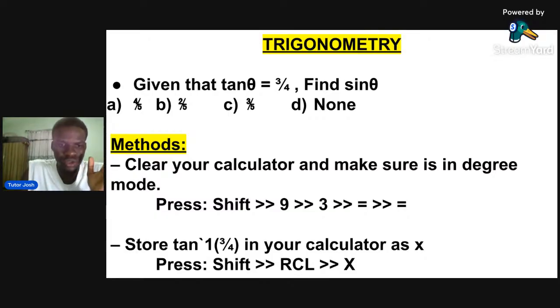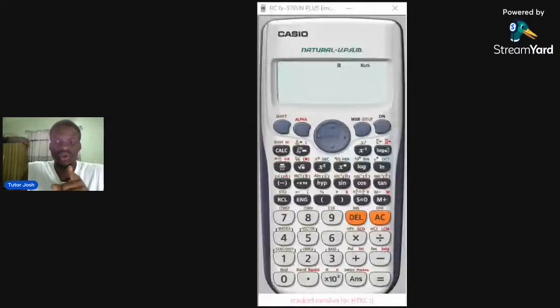Let me bring out my calculator. Please, can you see my calculator? If you can see my calculator on your screen, just tell me you can see it, please, so we can flow easily with our calculator.